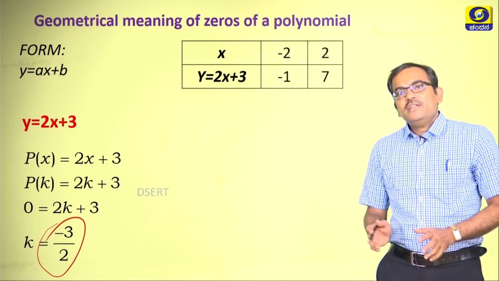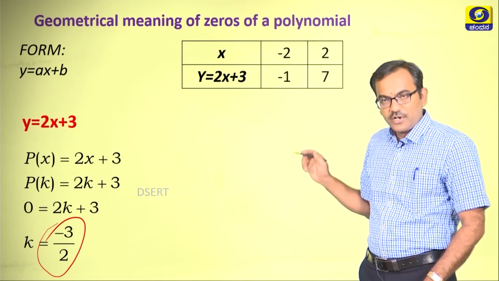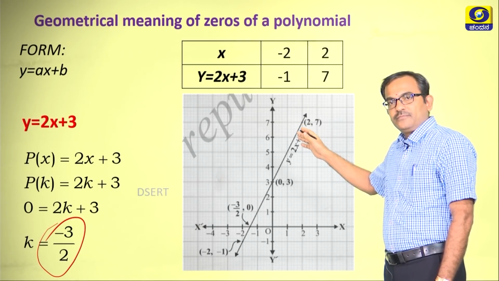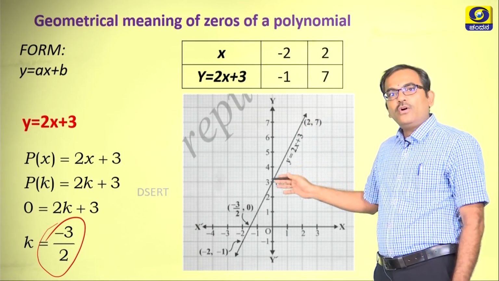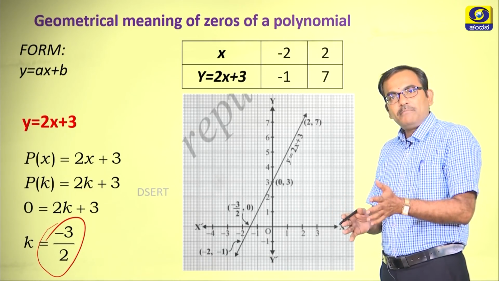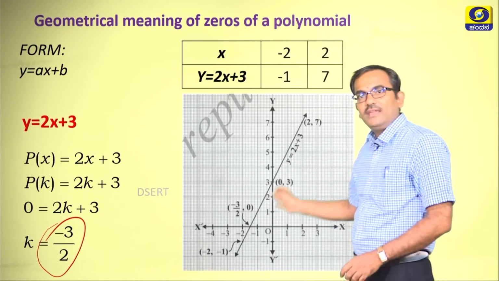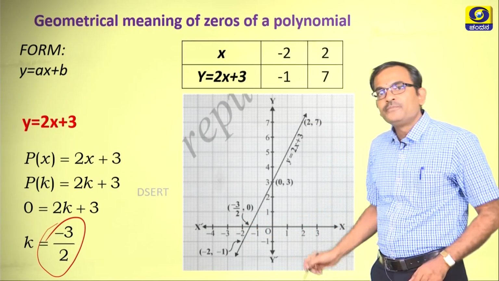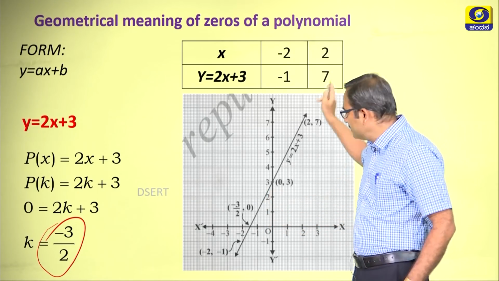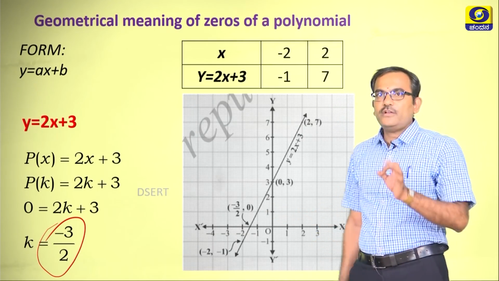Now let us try to plot these 2 points, minus 2, minus 1 and 2, 7 on the Cartesian plane, and this is the result. Just recall, why do we call ax plus b a linear form? Because when ax plus b is substituted to a graph, ultimately we get a line, therefore it is called linear.